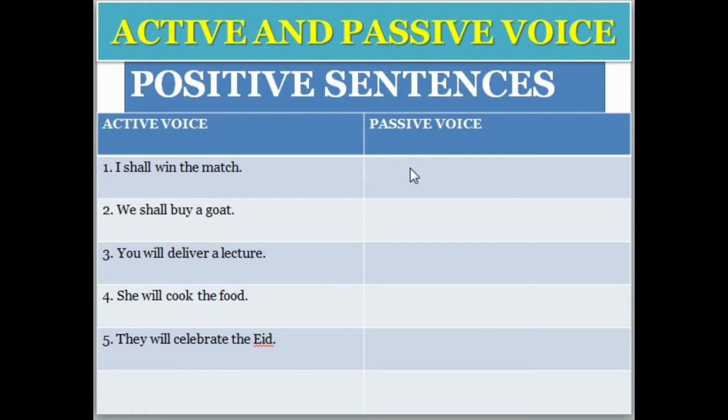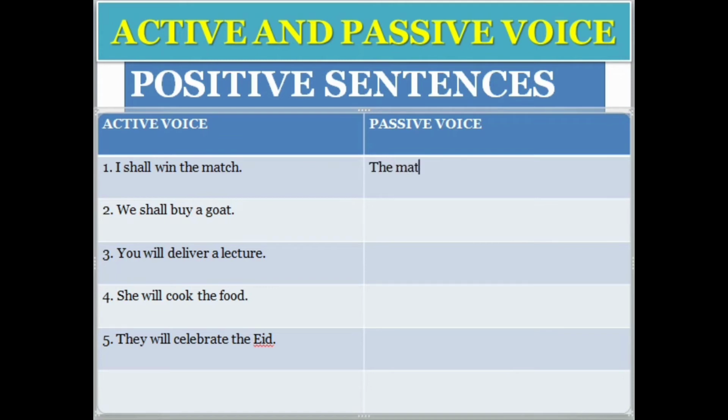So how do we change it into the passive voice? I shall win the match. I told you before that we should only put "be". The subject will be changed to object. Here the subject is "I" and "the match" is the object. So the object will become the subject.